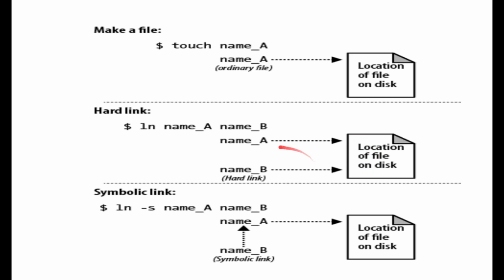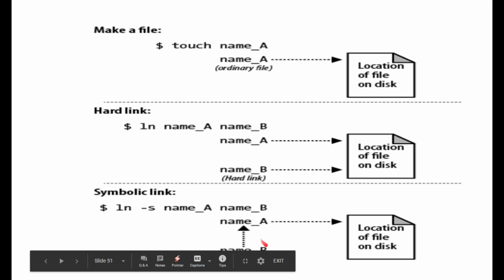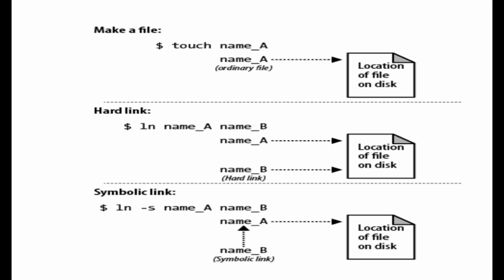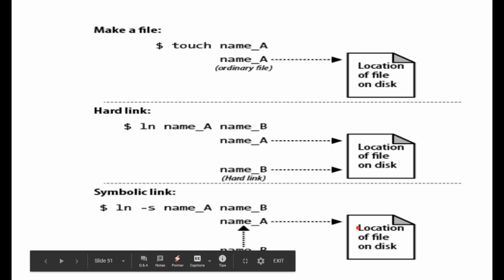They both are pointing to the same inode. This is the inode. This is the file pointing towards this inode, and this is the hard link. This is also pointing towards the same inode of that file. But a symbolic link will point to a file. Now this is your soft link. It is pointing towards the file, and the file is pointing towards the inode. So a symbolic link is a soft link that points towards the file, and the file will point towards your inode.